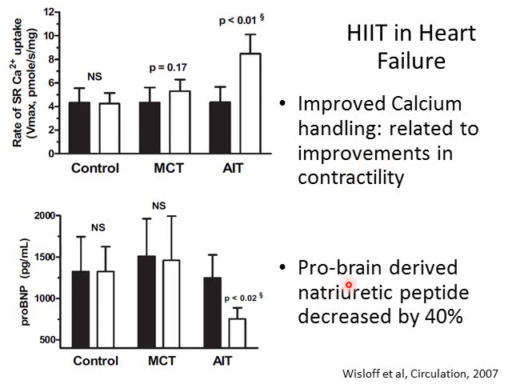We also talked a little bit about the natriuretic peptides, and this is BNP, brain-derived natriuretic peptide. This one shows a major decrease with the HIIT training, not with the other two types of training. A 40% decrease, and remember again, that's a marker of heart failure severity.